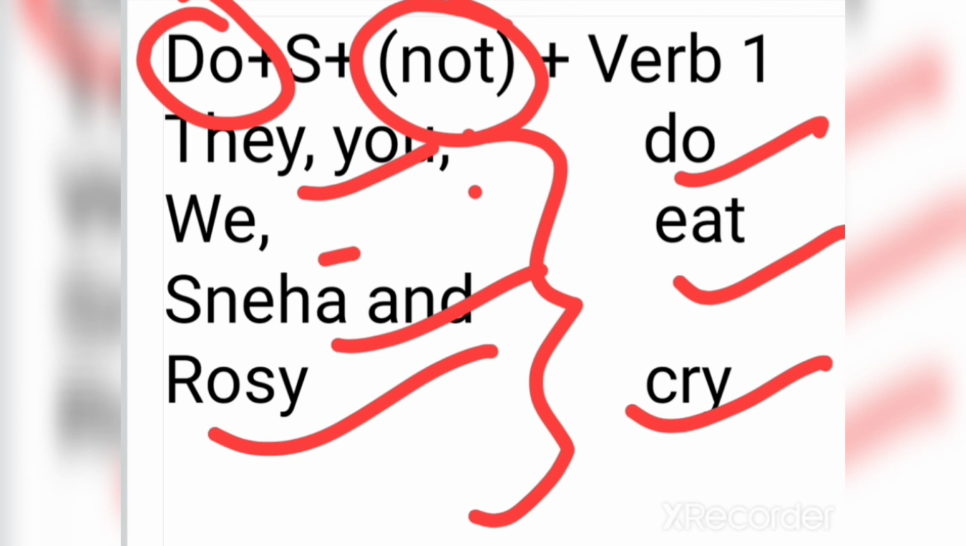If there is interrogative negative, then we will use do they not do their work? Do you not do your work? Do we not eat apples? Do Sneha and Rosie not cry bitterly? These are the examples of interrogative negative sentences for simple present tense or present indefinite tense.